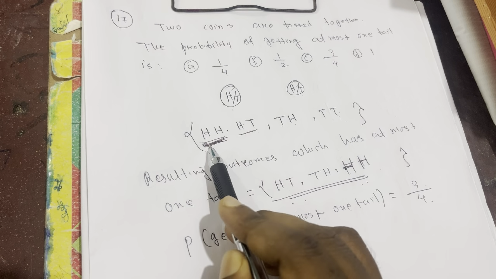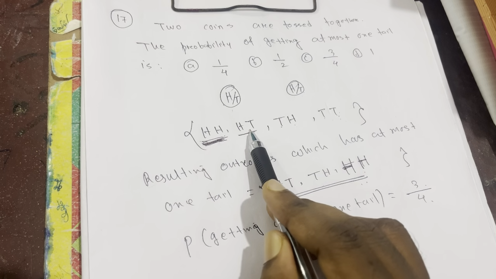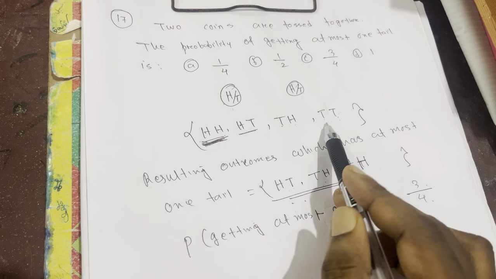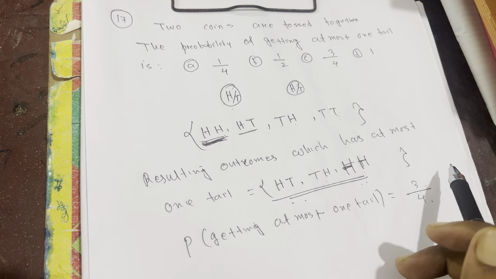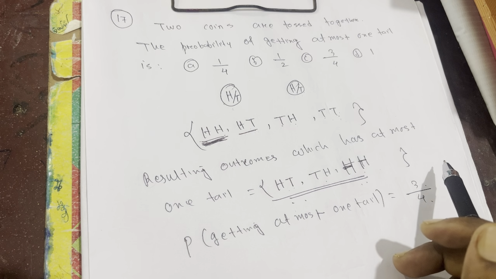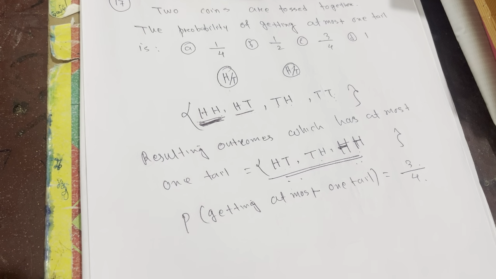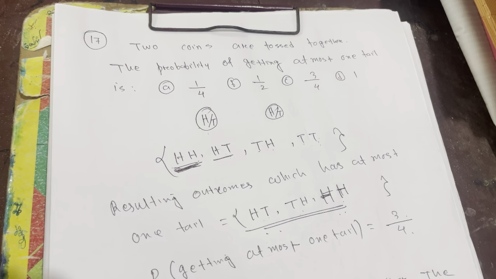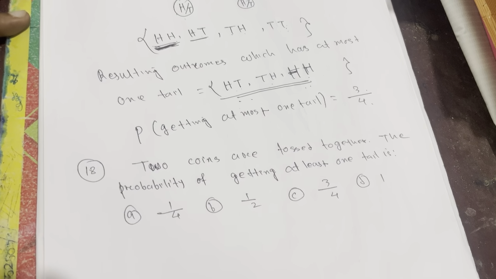This has no tail, so that's why we can write. This has one tail, that's why we can write. This has also one tail, we can write. But this has two tails, we cannot write. Possibilities of tail maximum one. At most one, maximum tail will be one. So the probability of getting at most one tail is 3 out of 4, right? So that's why option C is correct. So be careful, huh? So next question, opposite of this question, same question.